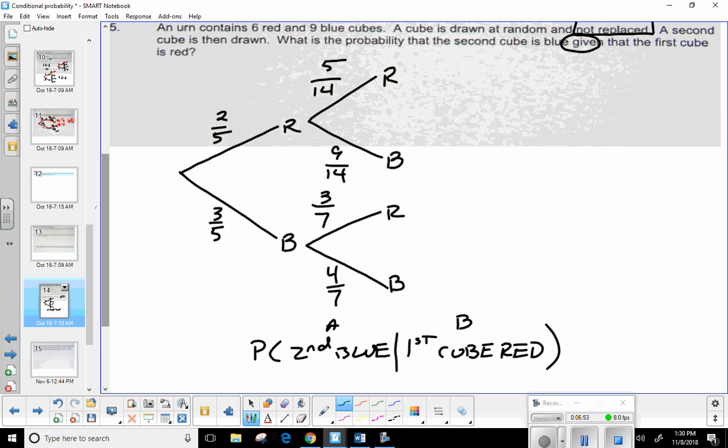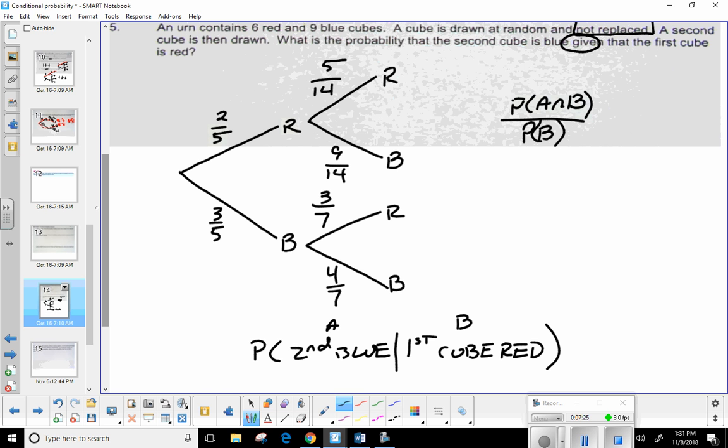But kind of walk me through here. What's the formula for conditional probability? The probability of the intersection of A and B over the probability of B. There you go. We always divide by the probability of the given event. Okay, so just using A and B, this will be the probability of A intersecting B over the probability of B. Remember, always the probability of the given, the second part.